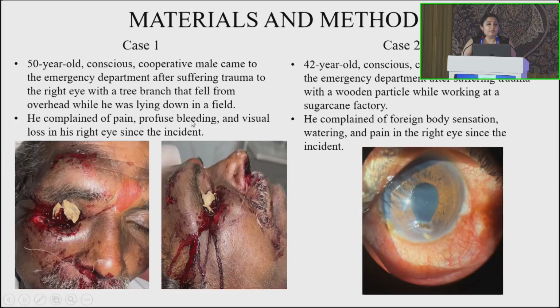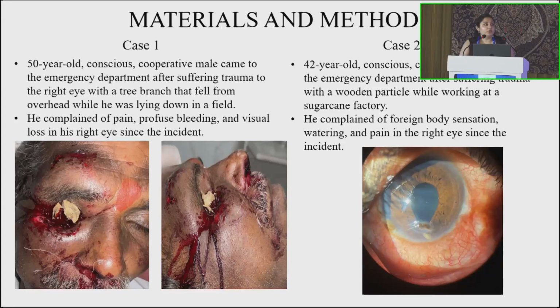Materials and methods. In case 1, a 50-year-old male patient came to the emergency department who suffered injury to his right eye after a tree branch fell on his eye. He complained of profuse bleeding and visual loss in his right eye. The second patient was a conscious, cooperative 42-year-old male who came to the ophthalmology OPD after suffering trauma with a wooden particle while working in a sugarcane factory.